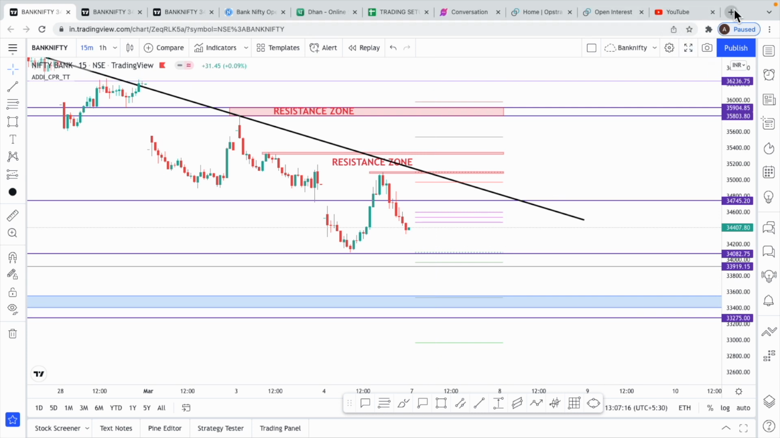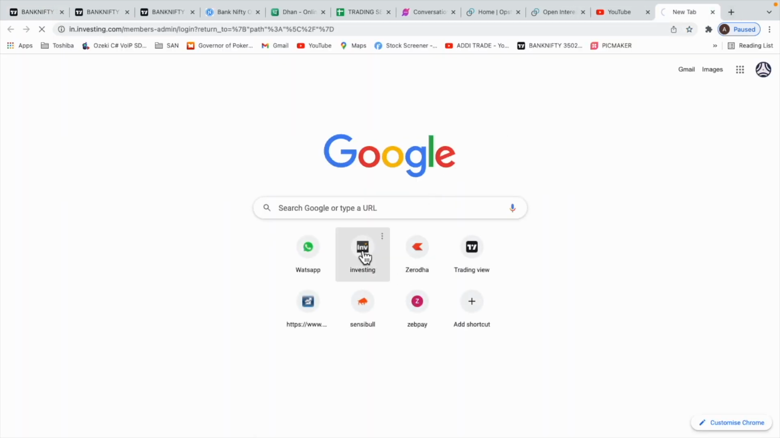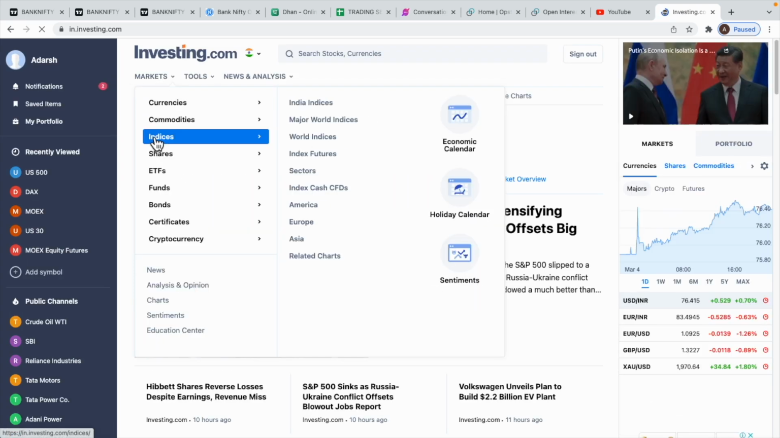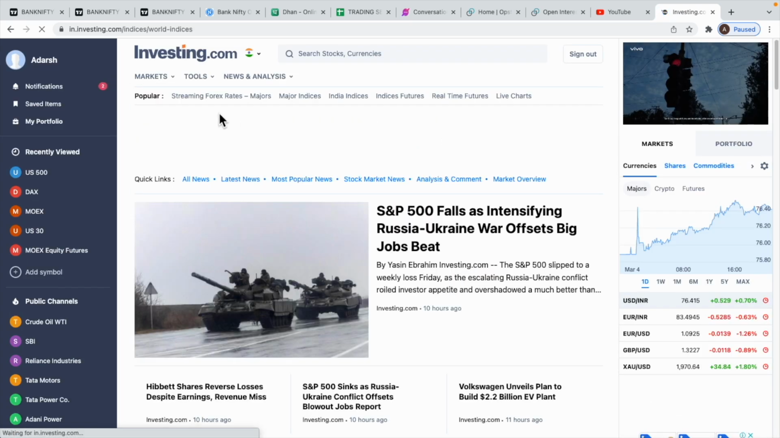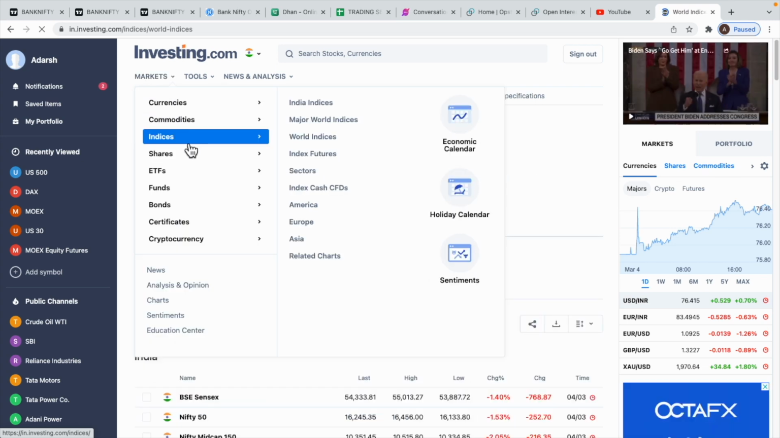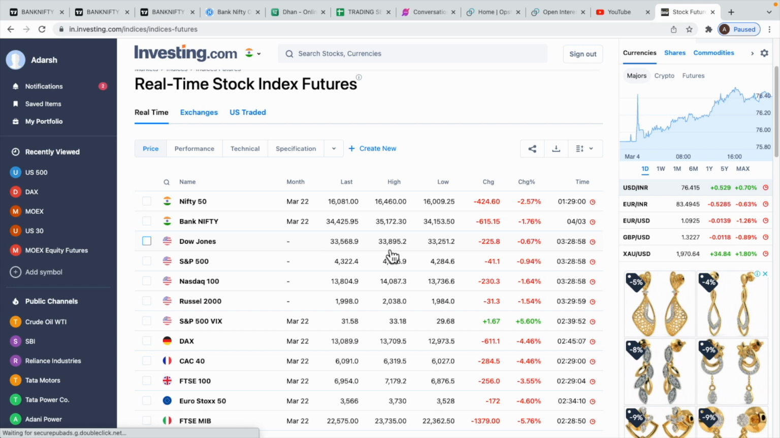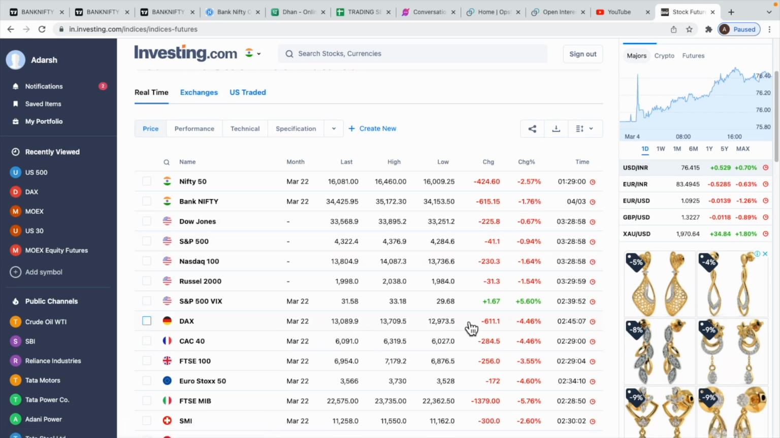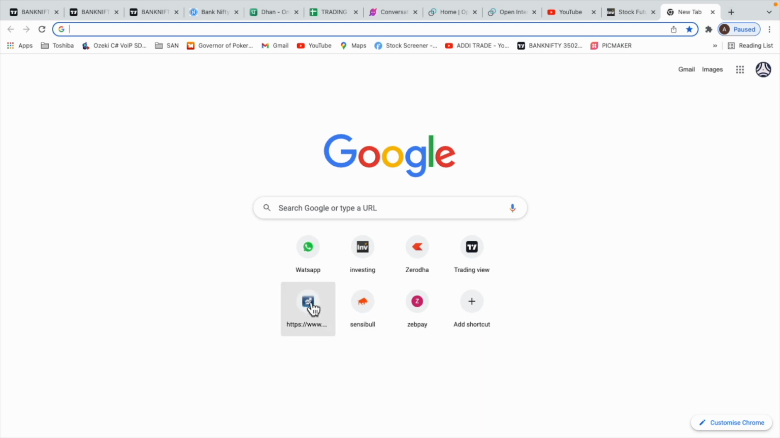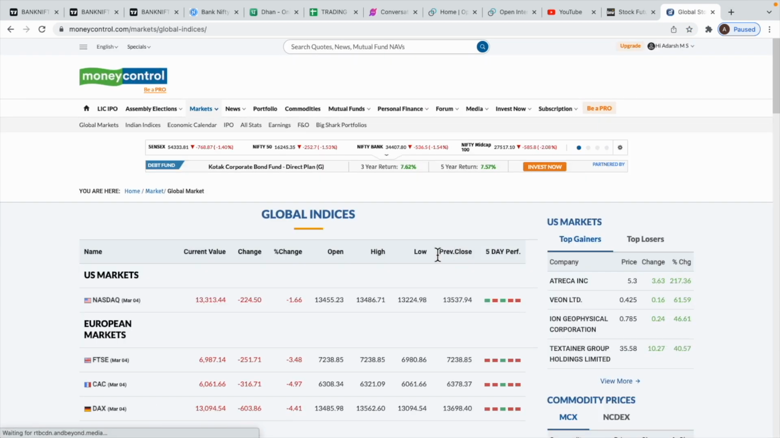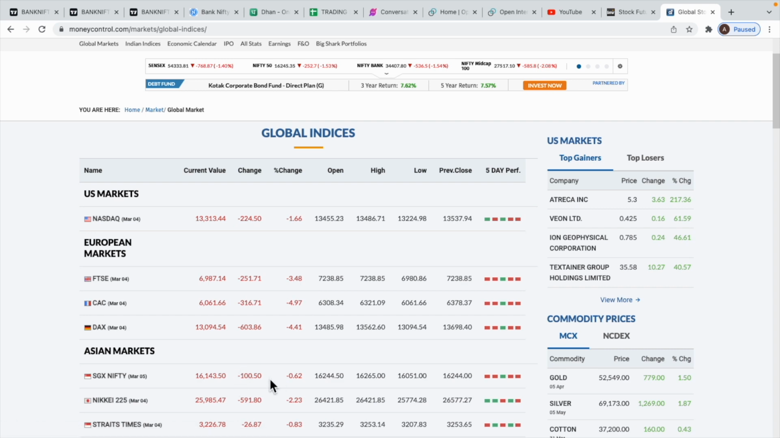See, as of now, the global market ended slightly bearish on Friday. Let me just open the data. Dow Jones ended about 200 points down, the European market ended heavily down, and our SGX Nifty is showing a gap down of 100 points.